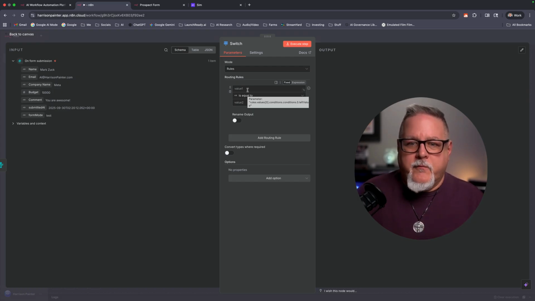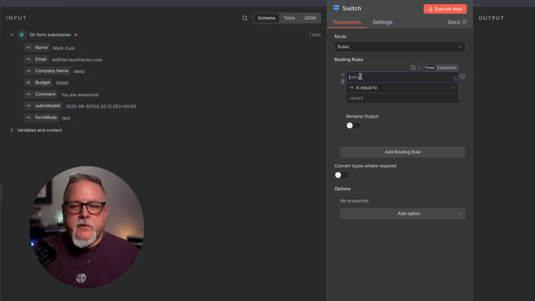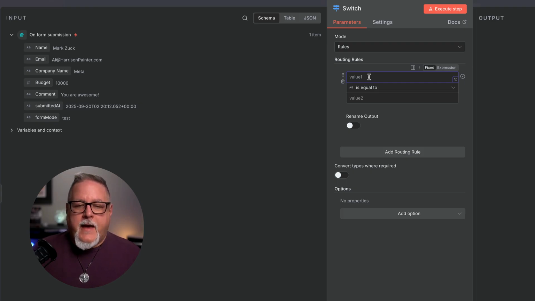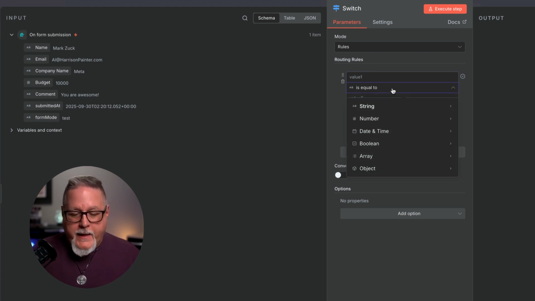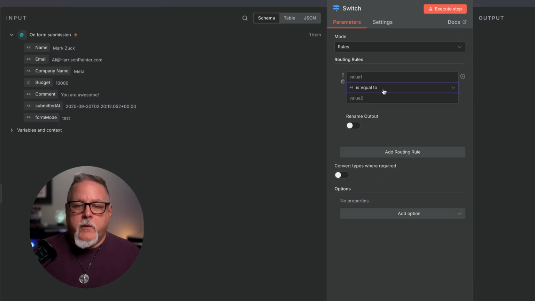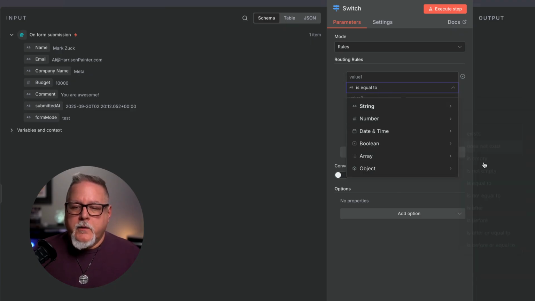So when we click this here, you are going to see kind of an if-then type of logic. Let's create these rules here. So we're going to have a value. In this case, if the budget is, and we'll say greater than or equal to. Okay, so you'll go in this box, you'll find number, you'll find greater than or equal to.